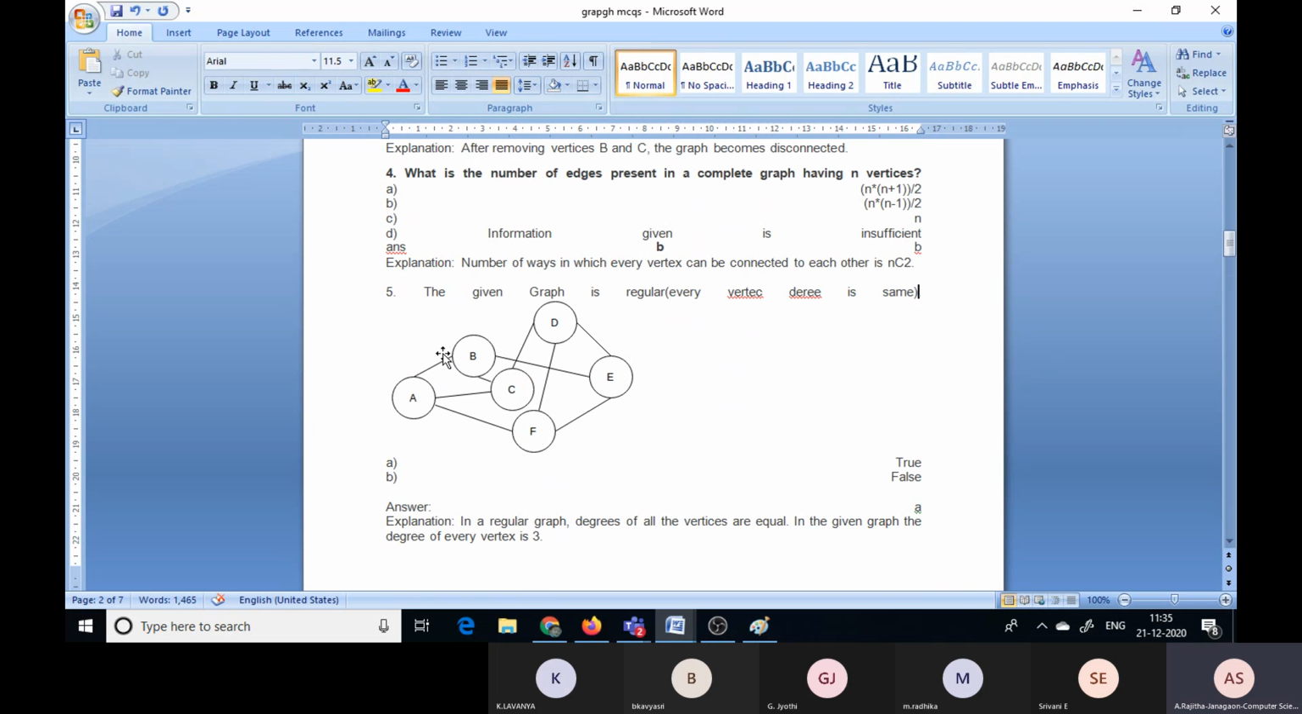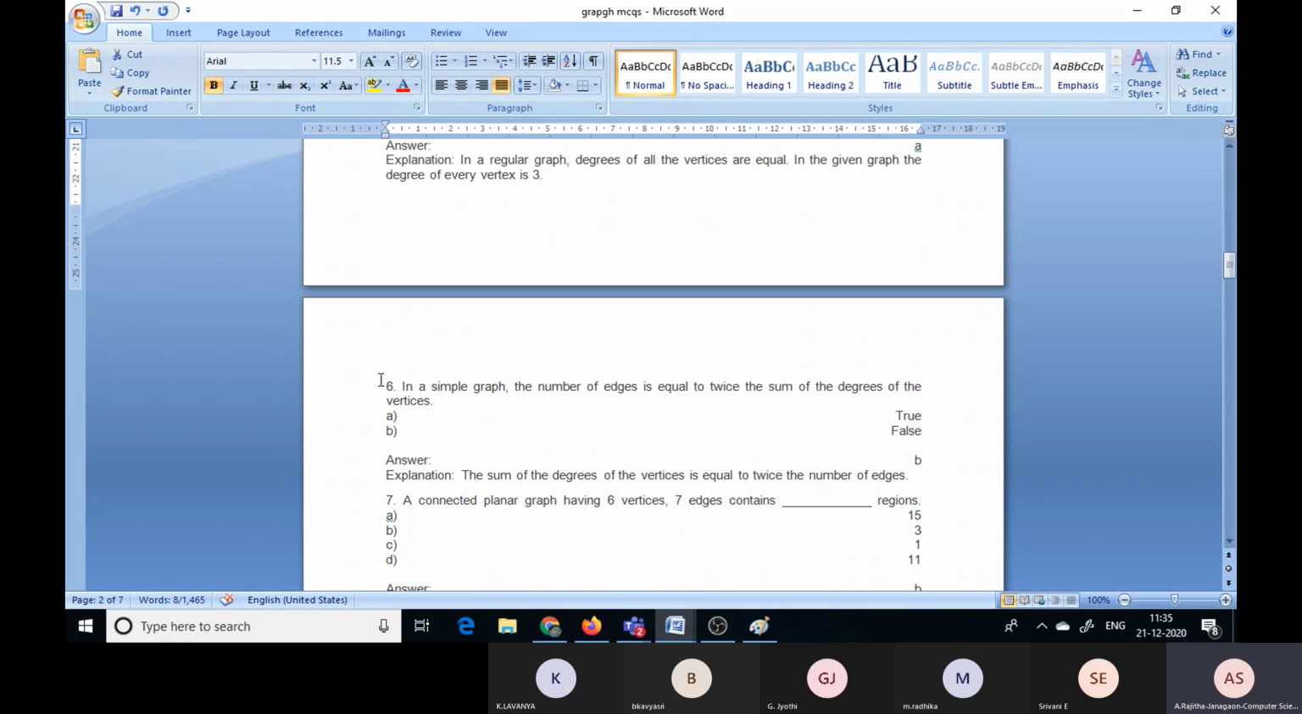Next question. In a simple graph, the number of edges is equal to twice the number of degrees of the vertices. That means in a simple graph, the number of edges is twice the sum of the degrees of